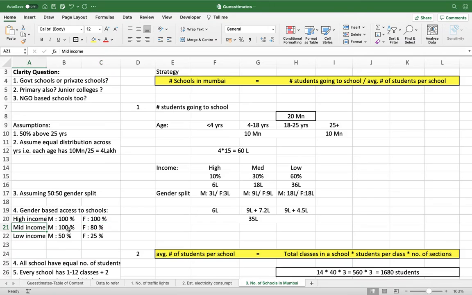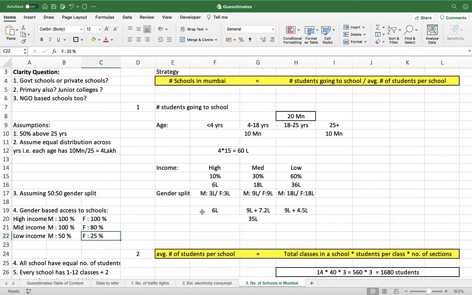In mid income category, for male I have considered 100%, and for female, as we all know that it is a patriarchal society, and around myself only I have seen many middle income families are not sending their girl child to school, or even if they are sending, they are dropping out after a certain class. So yeah, what I have considered is 80% only have access to education. Now for low income, I have considered 50% for male and 25% for female. The gap between male and female becoming more pronounced.